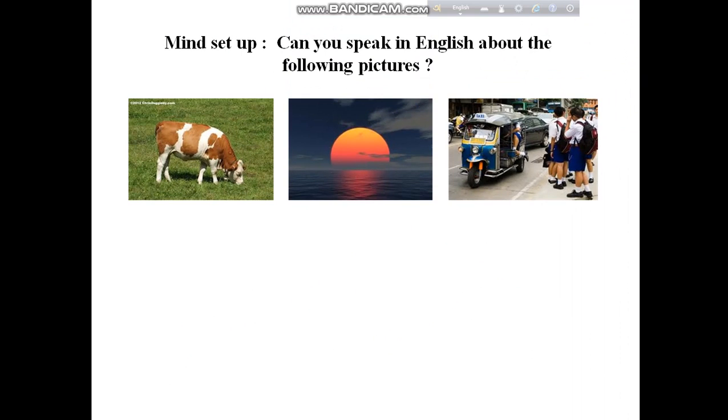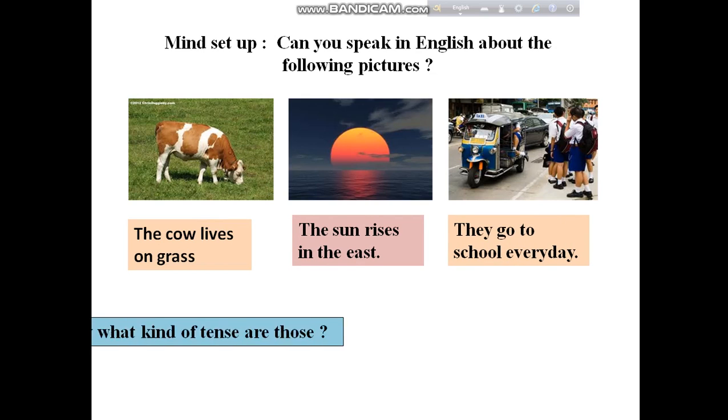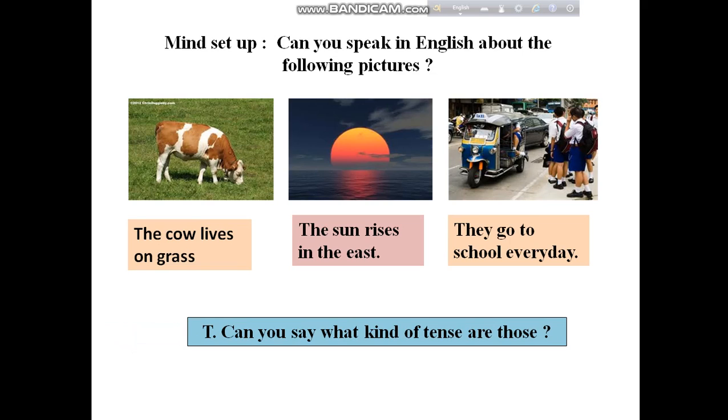Here are some pictures. Now can we speak what the pictures are about? The cow lives on grass, the sun rises in the east, they go to school every day. So can you tell what kind of sentences those are?